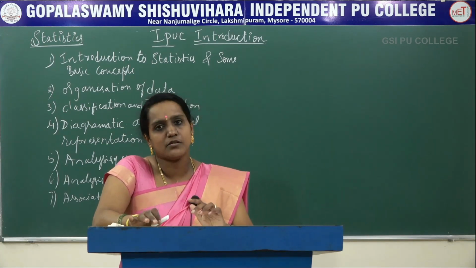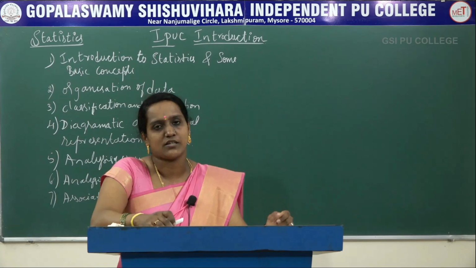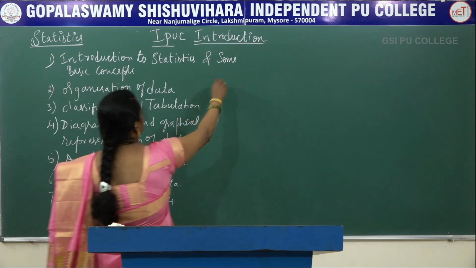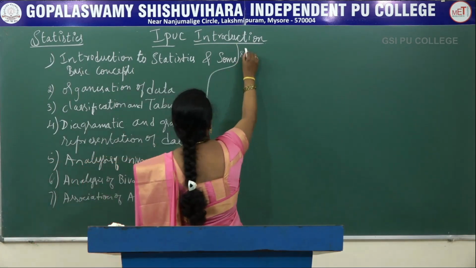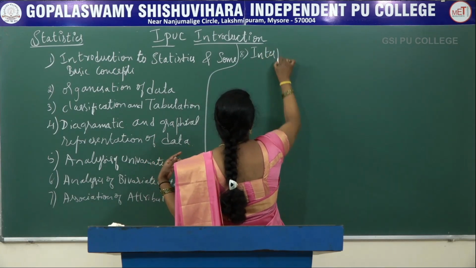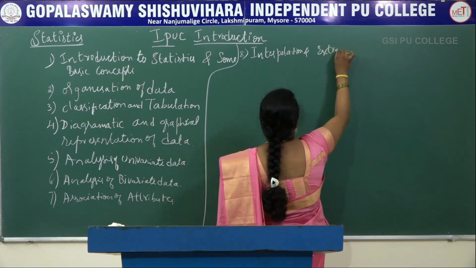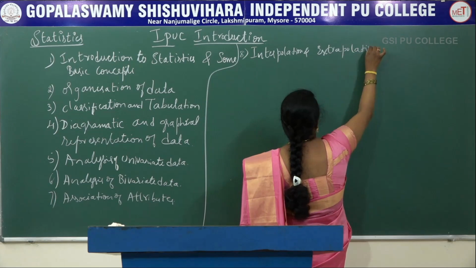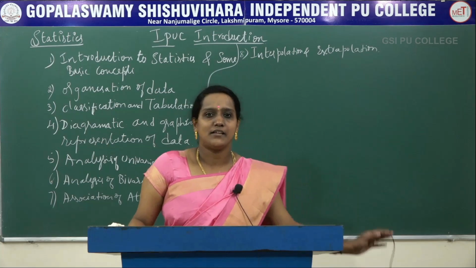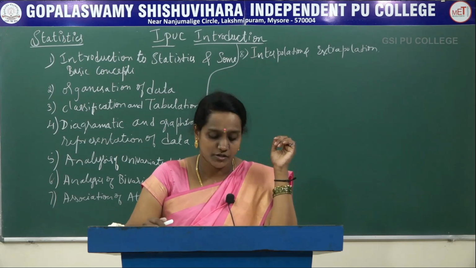In association of attributes, one important concept is Yule's coefficient of association, and its application we are going to study. And the 8th chapter is interpolation and extrapolation. Again in this chapter we will study the definitions, meanings and utilities of interpolation and extrapolation.